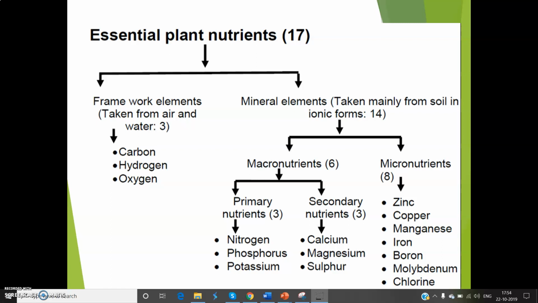And the next category is the micronutrients or trace elements. They are required by the plants in very small amounts, and include zinc, copper, manganese, iron, boron, molybdenum and chlorine. Even though there are variations in the need for these macro and micronutrients, all the essential elements are needed for the complete growth of the plant.